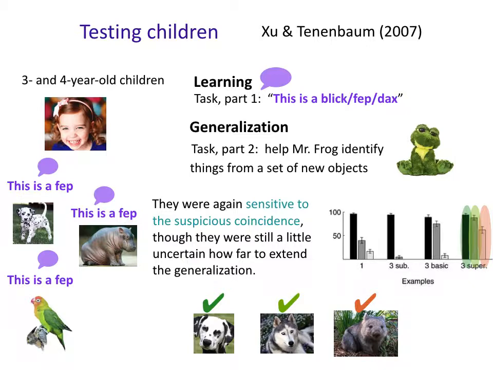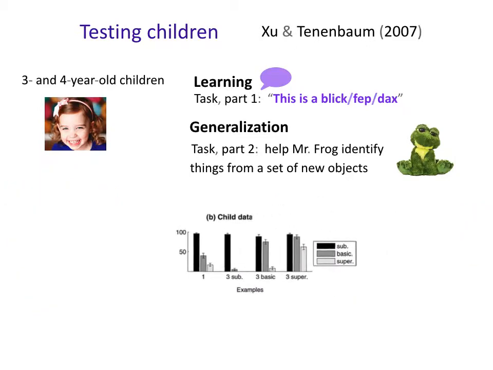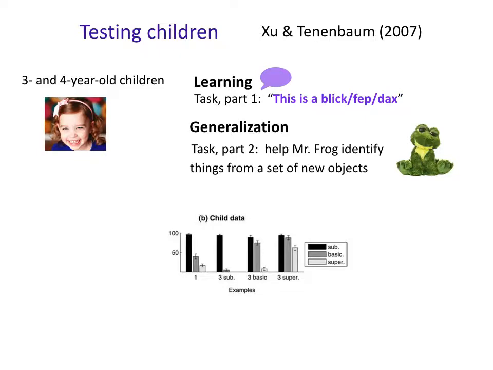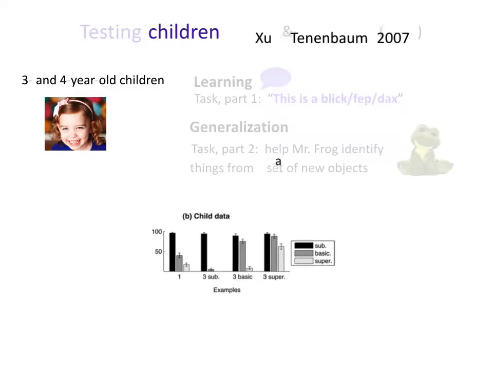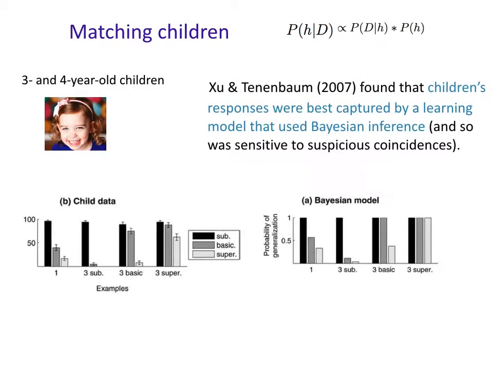And so when we see children's behavior, right, this is what we see when we actually test 3- and 4-year-old children. And then, you know what, if you test a Bayesian model on the very same data, you get a very similar pattern. So we're seeing both our kids and our Bayesian model able to do this kind of suspicious coincidence calculation.